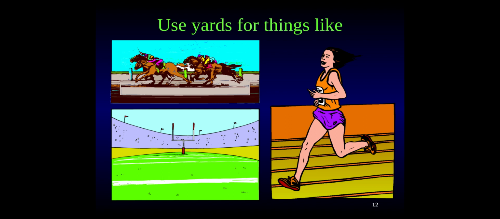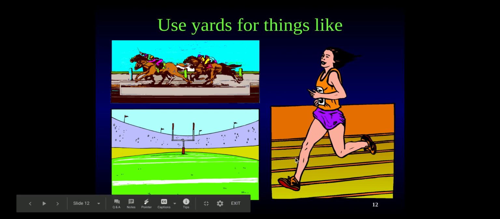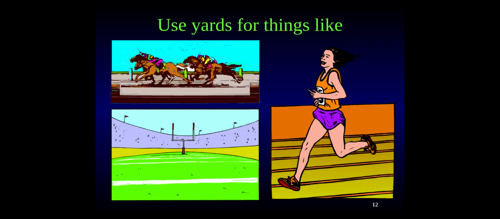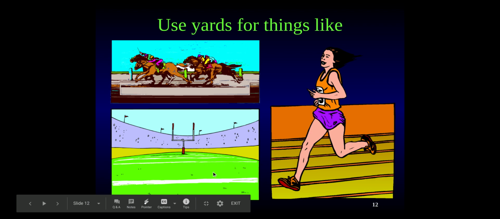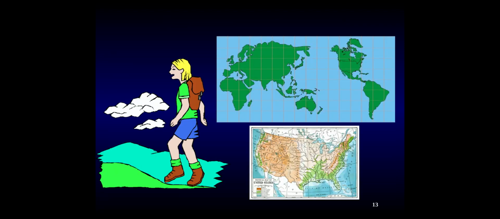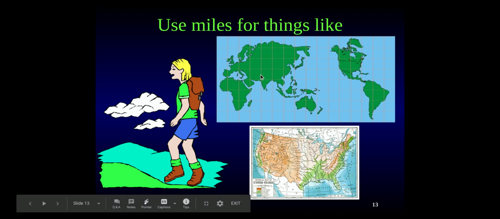Yards are often used in races. They call them the 100-meter or 100-yard dash, and different kinds of races. And also, if you're a football fan, you know that they use yard lines to know how far they went. And remember, a yard is equal to 3 feet. And miles, our biggest unit of measurement, those are used for far distances. So if you're taking a road trip, you'd say how many miles it is, how many miles from one state to another state. Miles are for long, long distances.